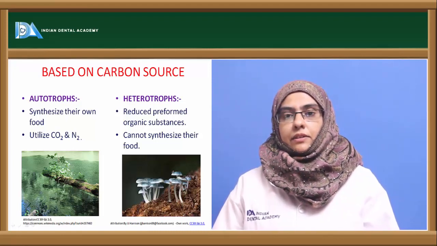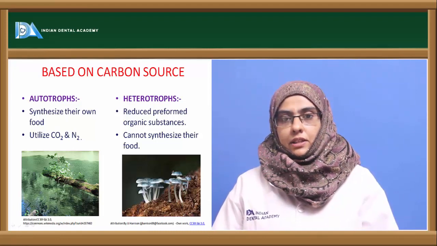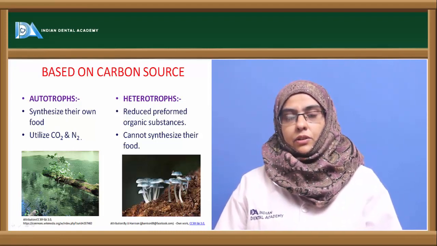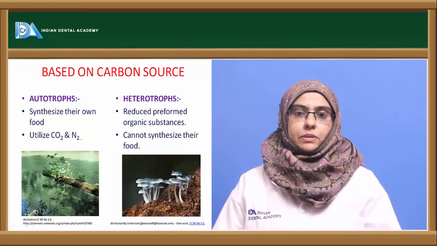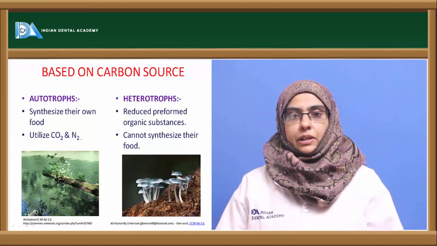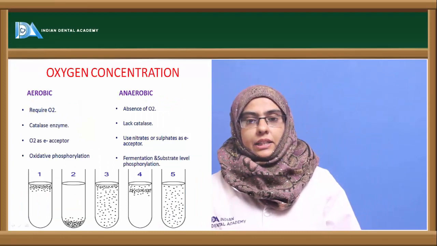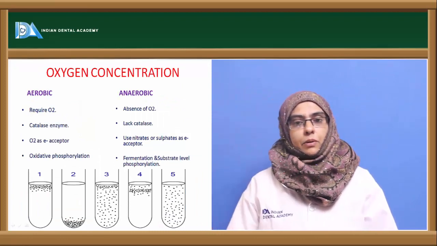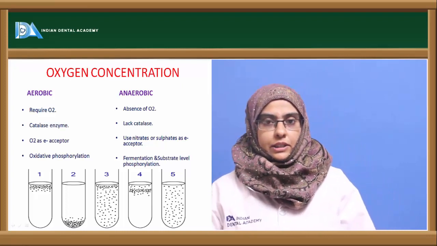And these autotrophs are very important in increasing the fertility of the soil, and heterotrophs depend on autotrophs for various components, from simple sugar, that is glucose, to the majority of other components such as amino acids, nitrogen, etc. Now you can classify the organism depending upon the oxygen concentration required by the microorganism.